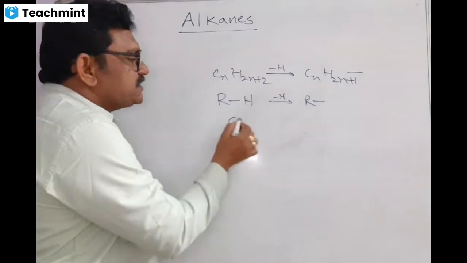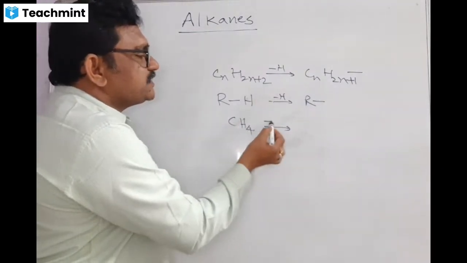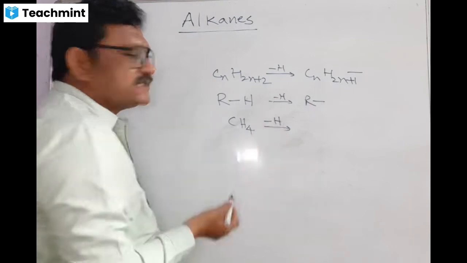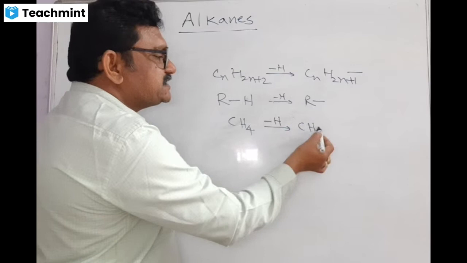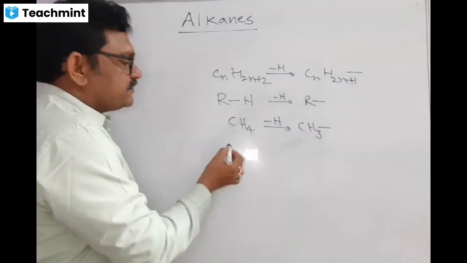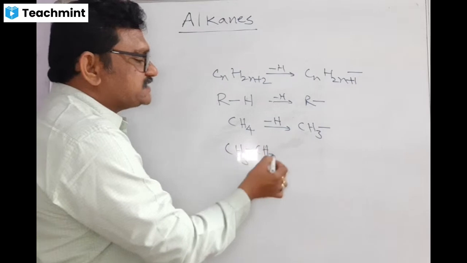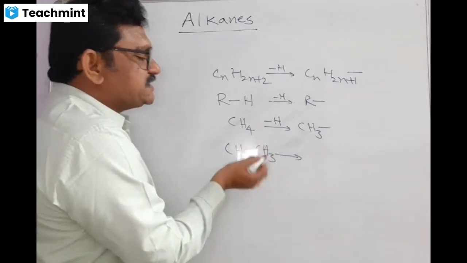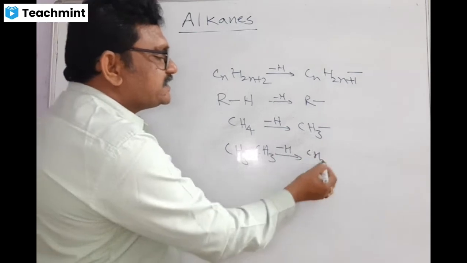So for example, let us take methane. If you replace one hydrogen atom, you are getting what? Methyl group, CH3. For example, let us take ethane, CH3-CH3. There is a deficiency of one hydrogen atom in ethane. You are getting what?